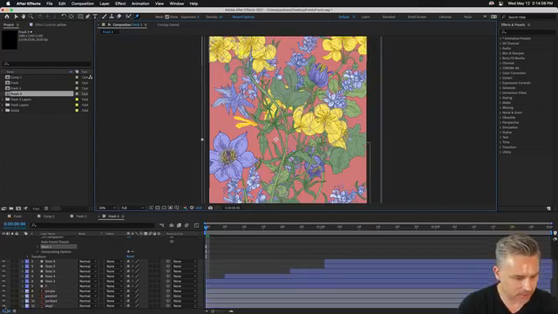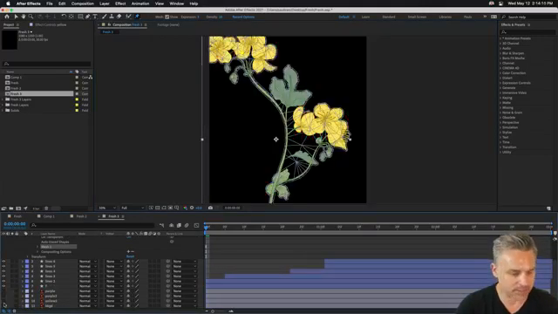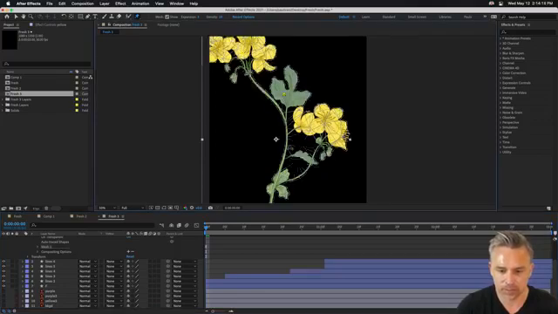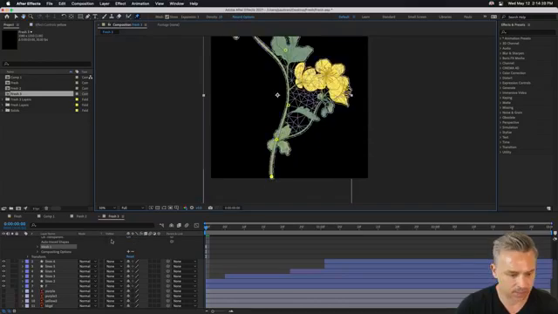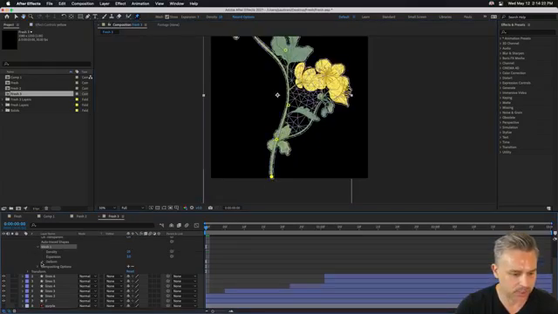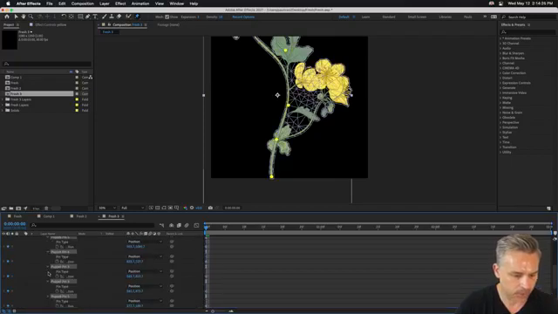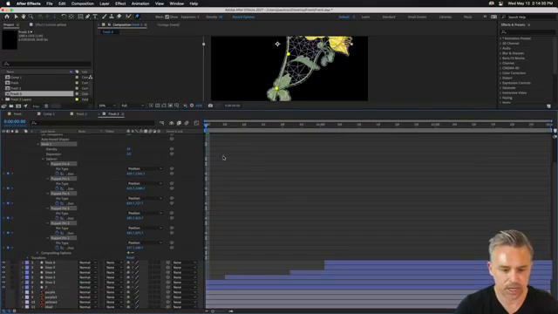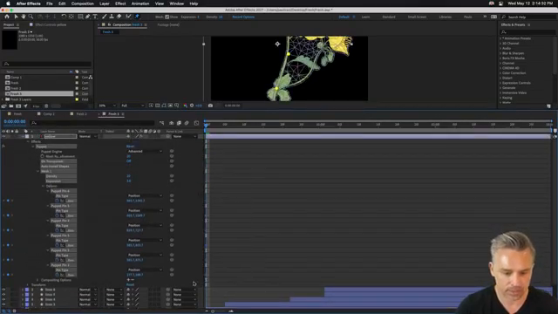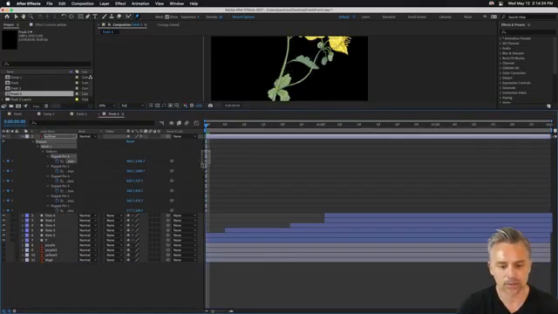This is kind of hard to see, so I'm going to just turn off those other assets. But I'm adding a pin there. Let's add a pin here. Let's add one right down here, and then here, and then here. And then one down at the bottom. And as we twirl this down, we can see all these puppet deformers that were created. Twirling that down, we can see all these different keyframes. Hit U, and there they are.